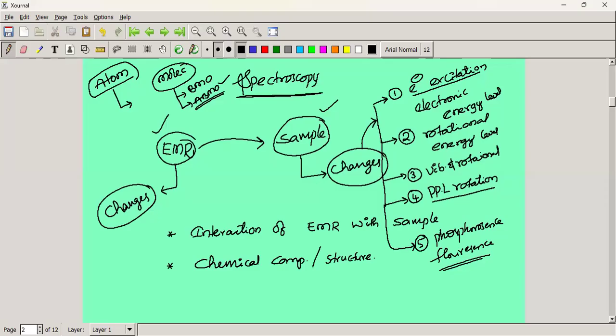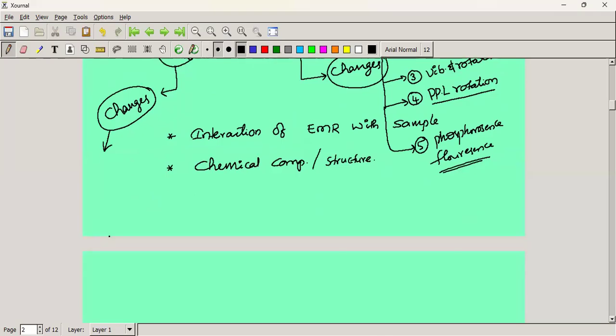What types of changes happen in electromagnetic radiation? What are the types of changes we can observe in electromagnetic radiation? Anyone can answer. One is that the electromagnetic radiation is reflected back.